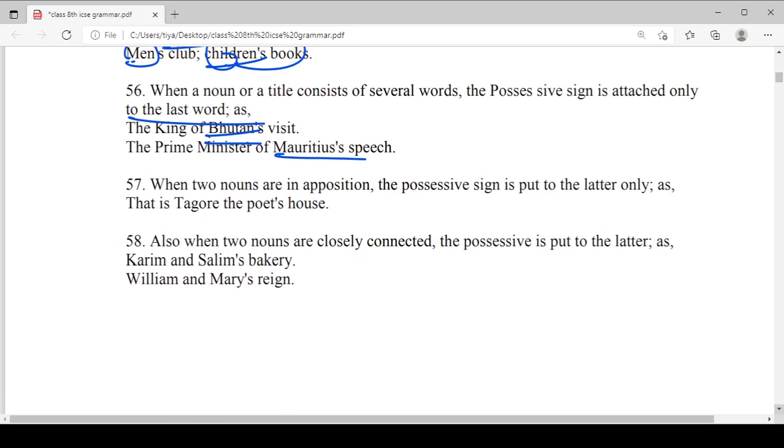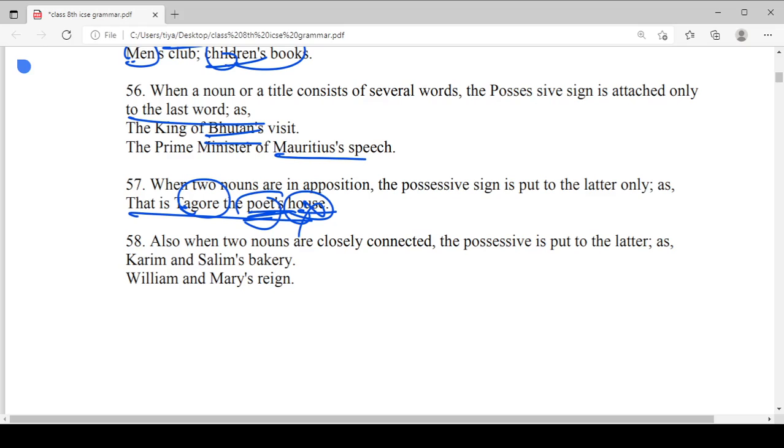When two nouns are in apposition, the possessive sign is put to the latter only, as in Tagore, the poet's house. So when two nouns are in apposition, like we have two nouns, Tagore and poet, the possessive sign is put to the latter only. Okay, Tagore is also a noun. The poet is also a noun. So the possessive sign will be added with the latter noun.